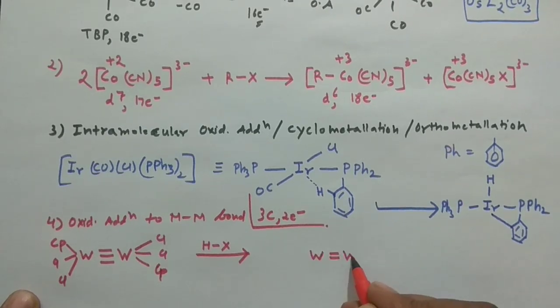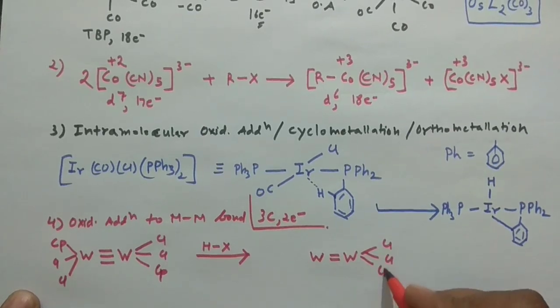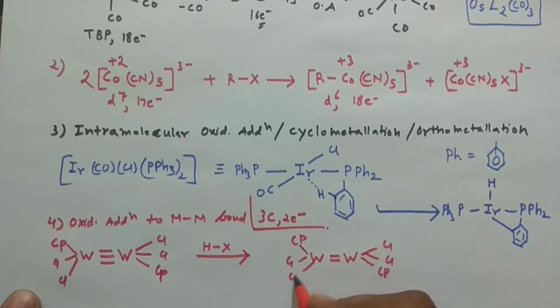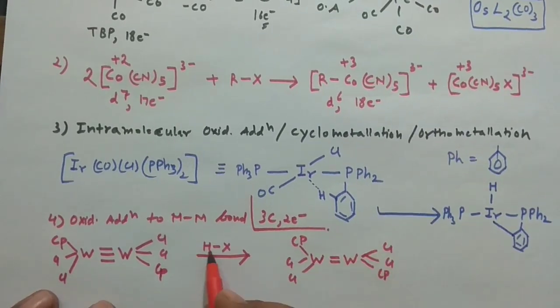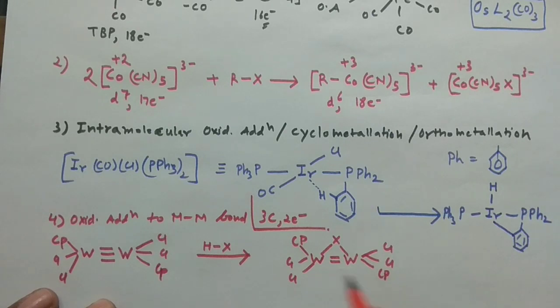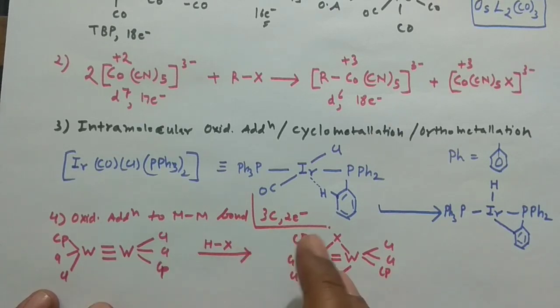Tungsten, double bond tungsten, and your Cl, Cl, Cp, and then your Cp, Cl and Cl, and this H and X must be trans to each other. So X will form the bridge in that manner, and H will also form the bridge in that manner. So it is also an oxidative addition reaction, okay, but in case of a polar molecule, okay, and in that case the bond order decreases by 1 unit.